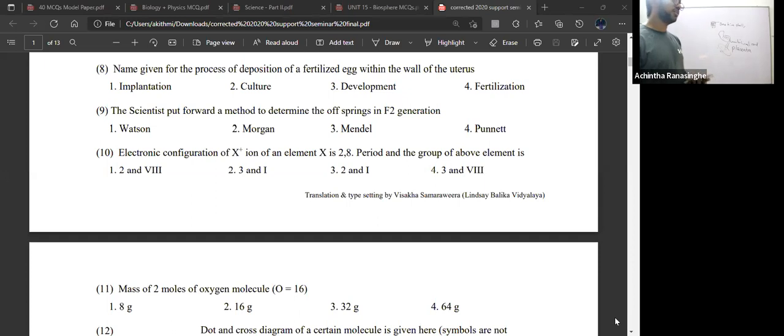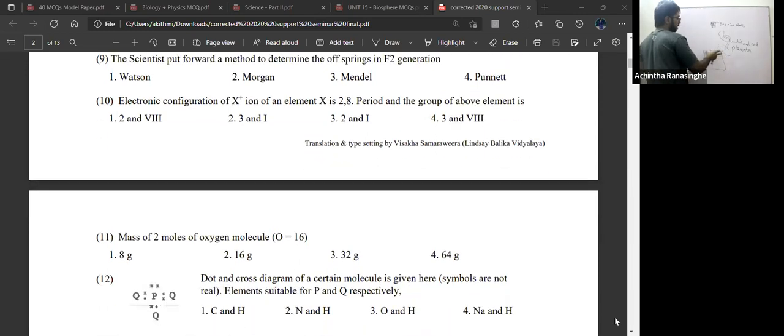Mendel did something else. The method is drawing a specific square. What is the square? Punnett square. That specific method was introduced by a scientist named Punnett, so the square is named the Punnett square. The answer is Punnett.